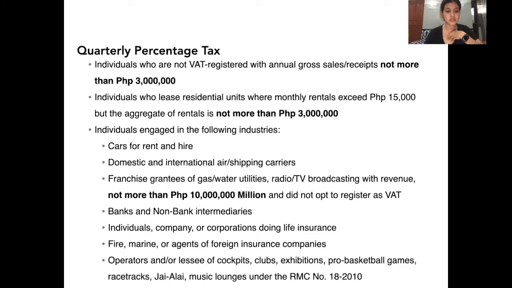Next, we have here the franchise grantees for gas or water utilities, radio or TV broadcasting with revenue not more than 10 million and did not opt to register as VAT. So this is under Section 119, Tax on Franchises. Next, we have banks and non-bank intermediaries under Section 121 to 122. Next, we have the individuals or company or corporations doing life insurance under Section 123.